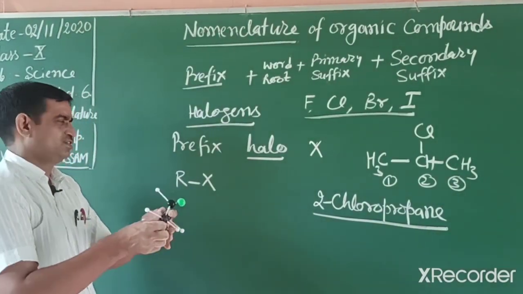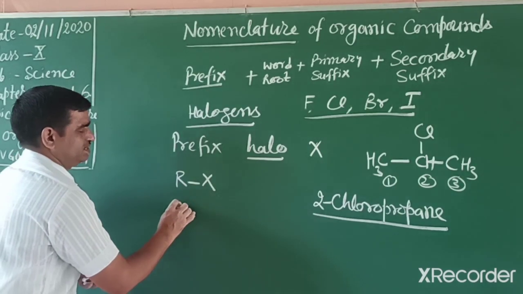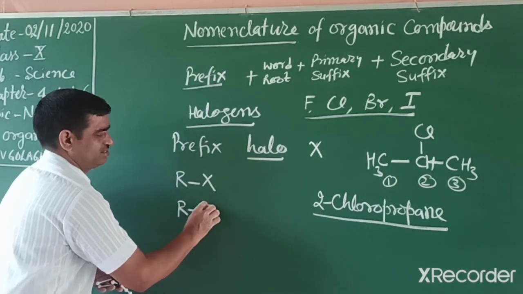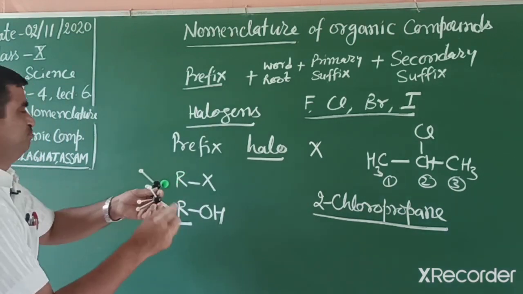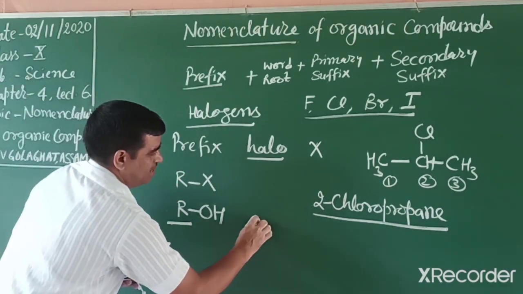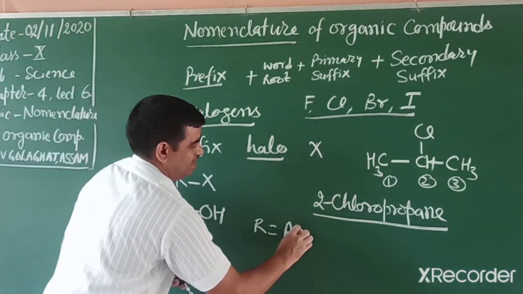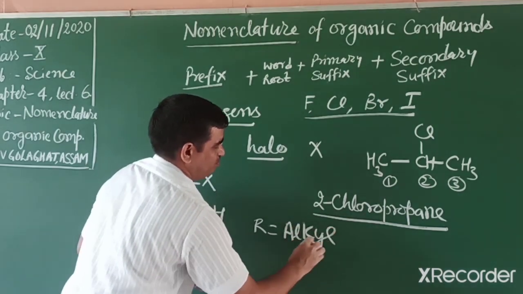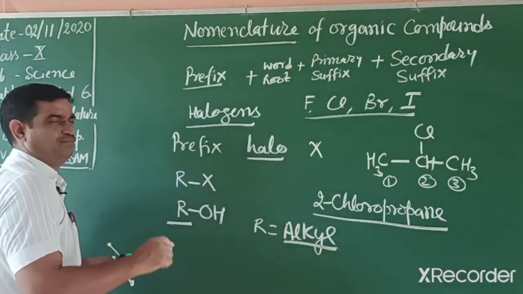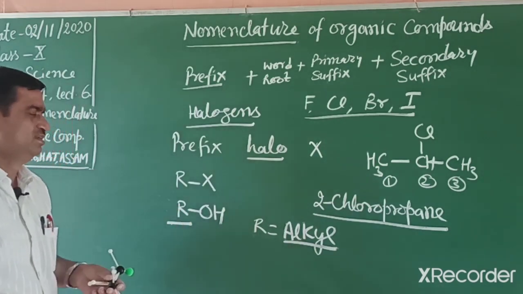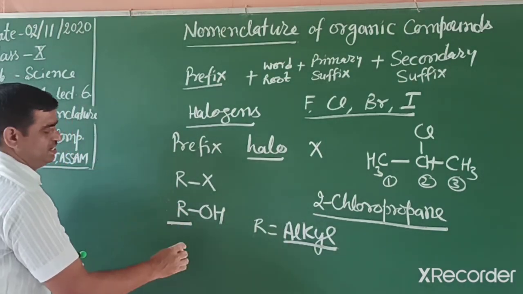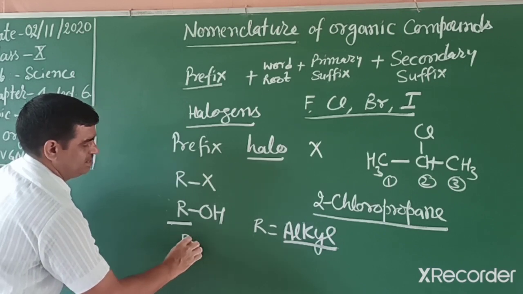If the functional group is alcohol, it can be written like ROH. What is R? R means alkyl group. It means the number of carbon atoms. R means 1 carbon, 2, 3, 4, 5, maybe more.